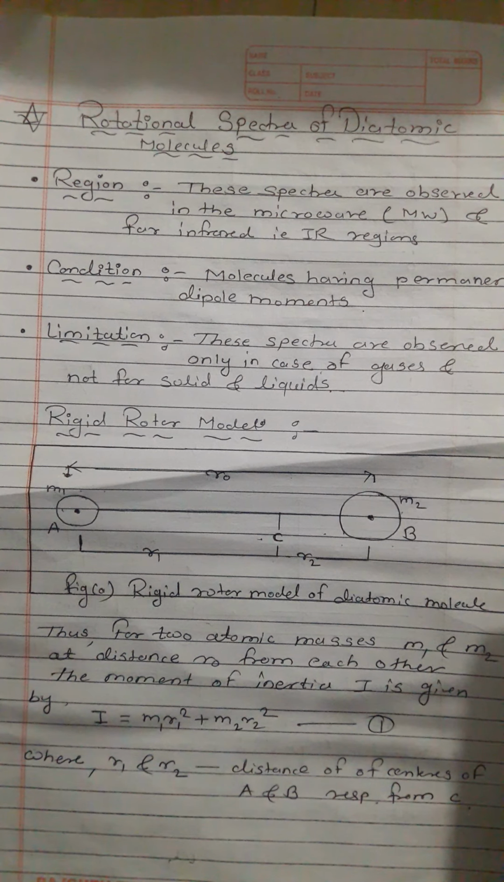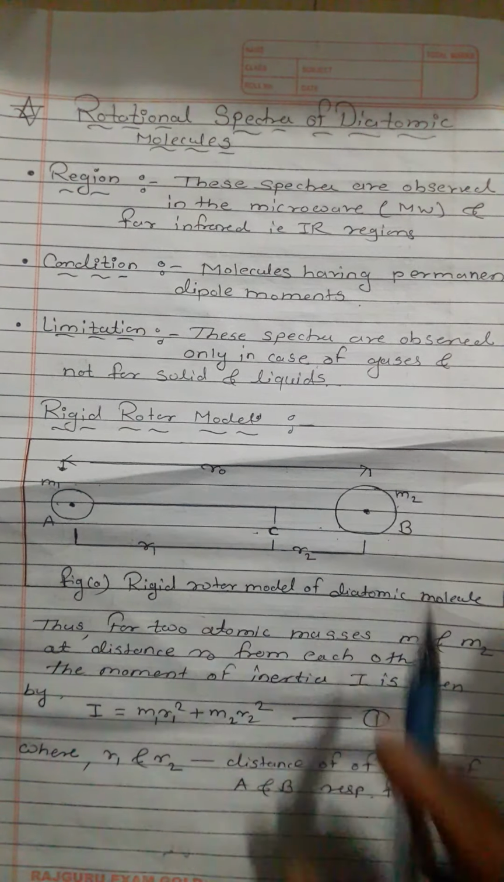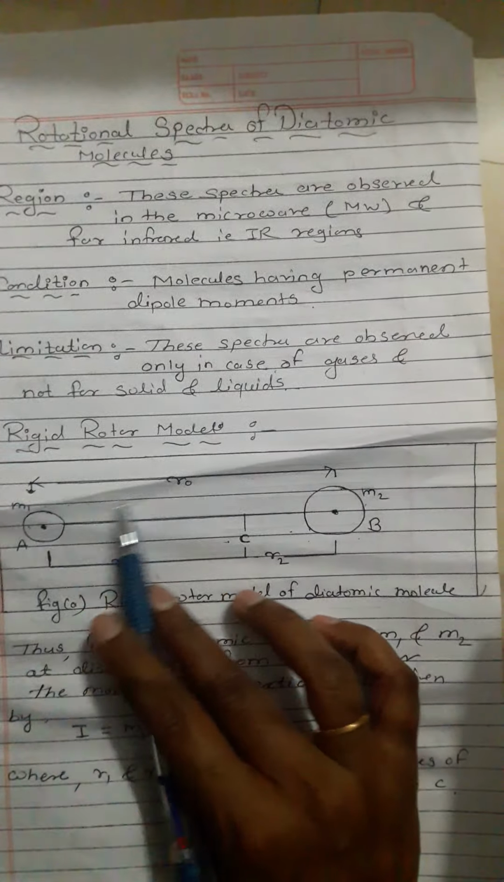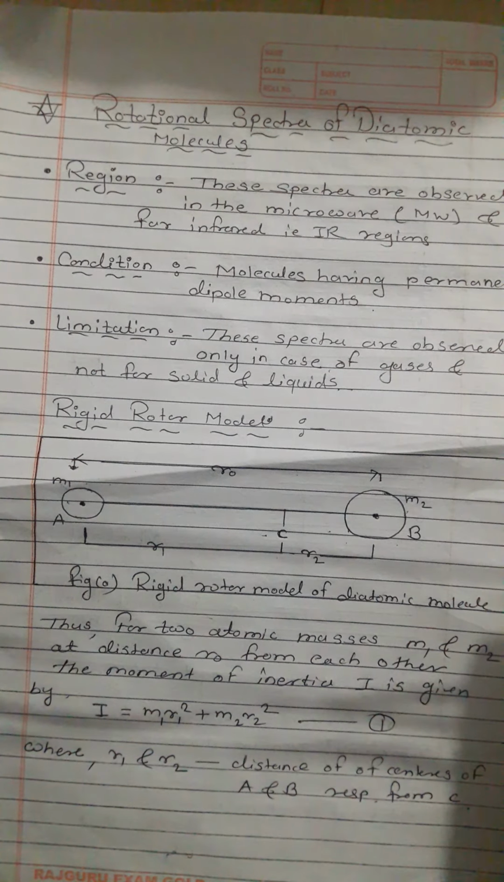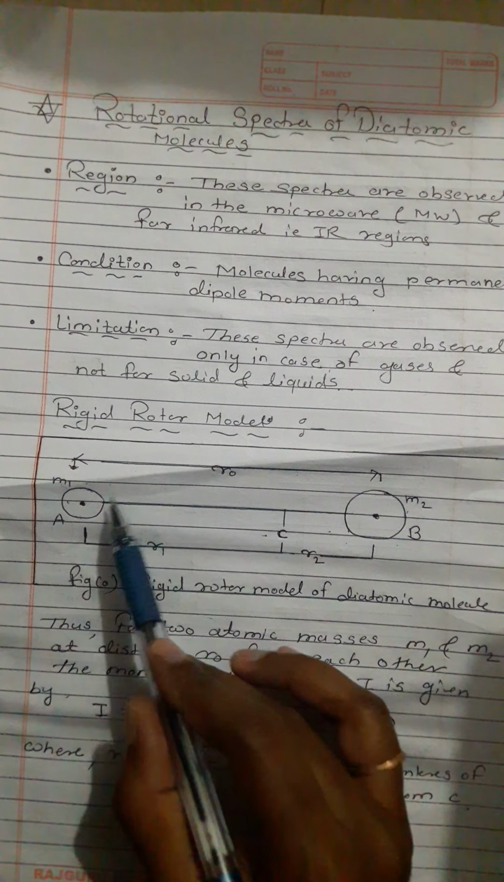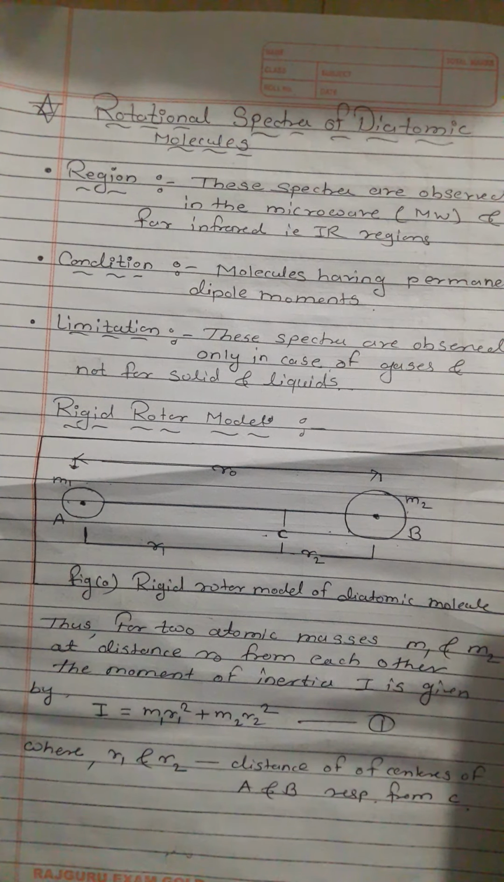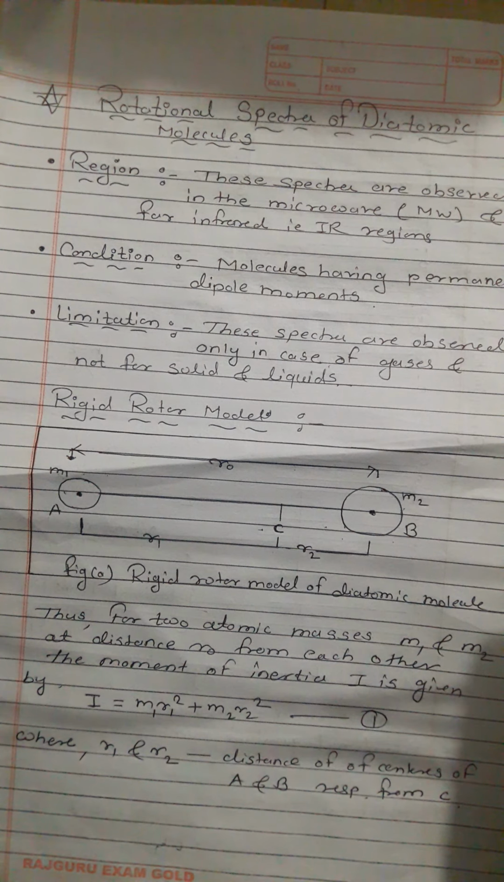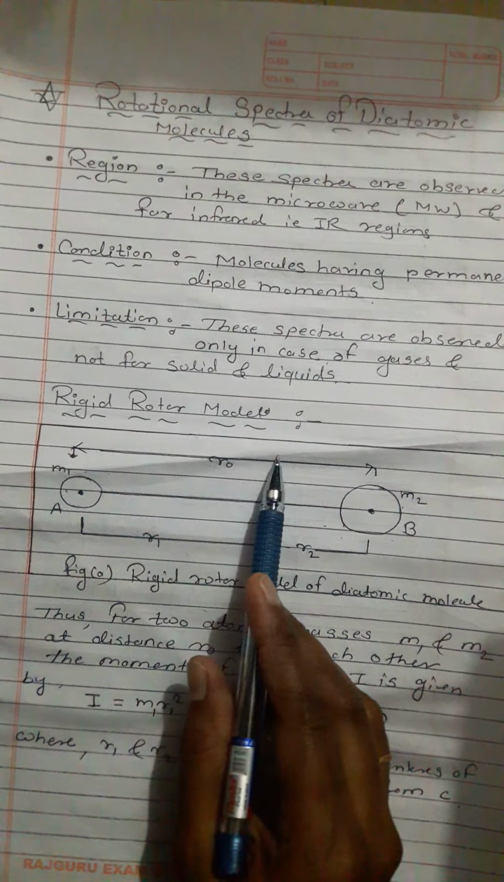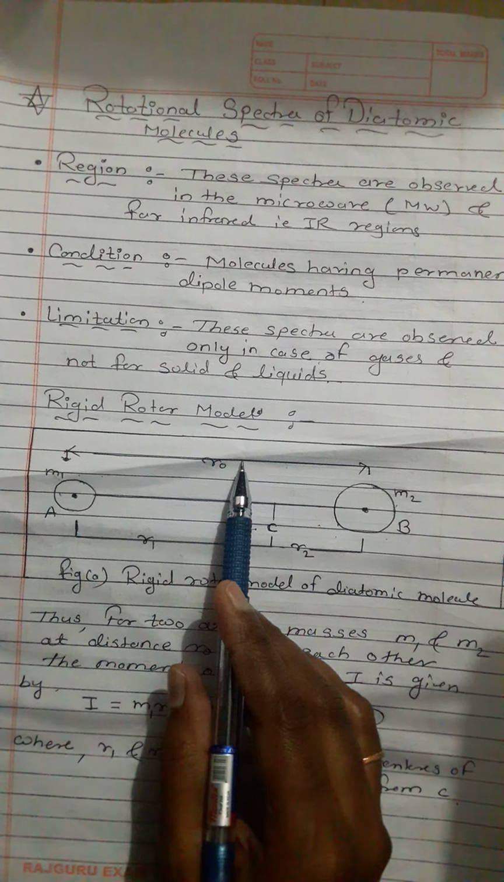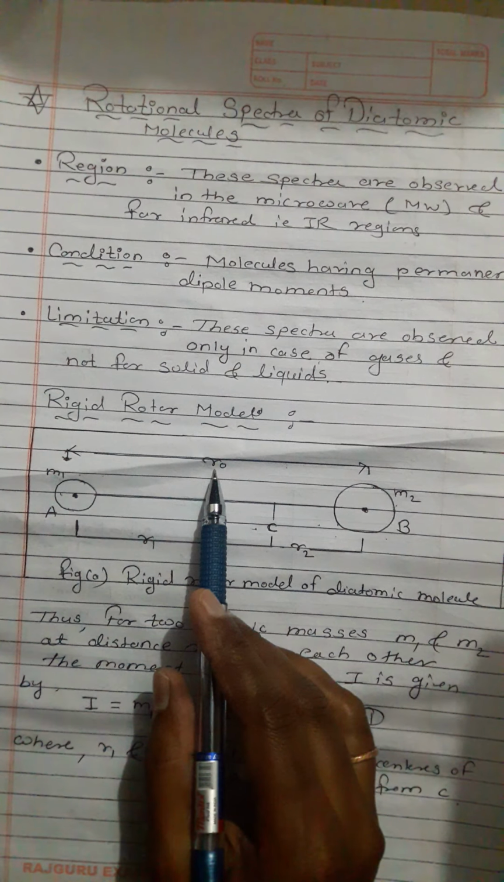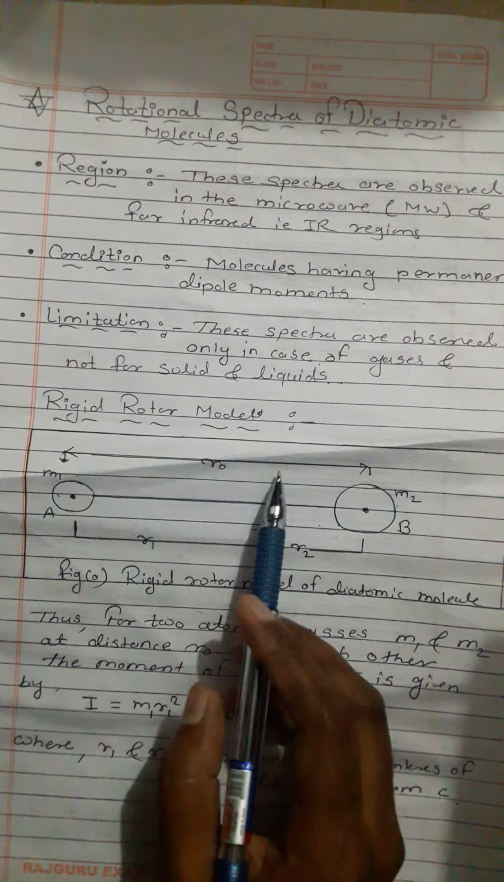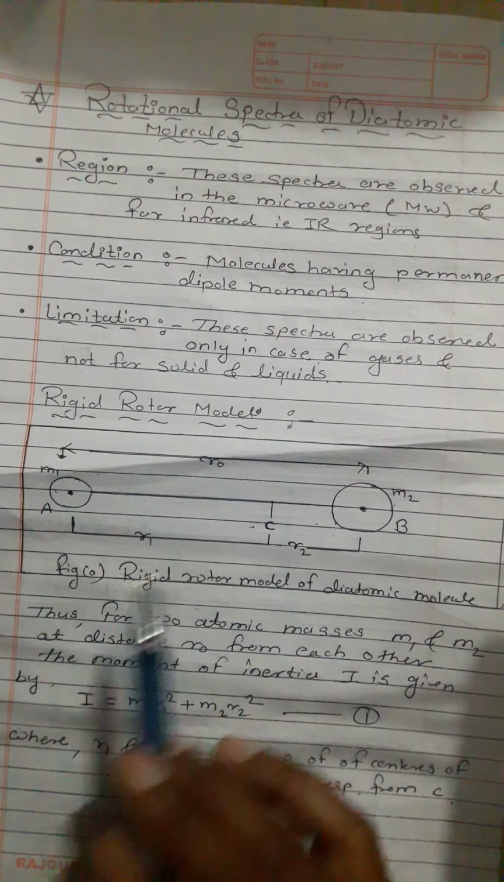Next, the rigid rotor model. To illustrate this, take a diatomic molecule AB. Consider a dumbbell shape consisting of two balls of masses m1 and m2 representing the atoms, connected by a rigid rod of length r0, which represents the bond length between the two atoms, as shown in the figure.